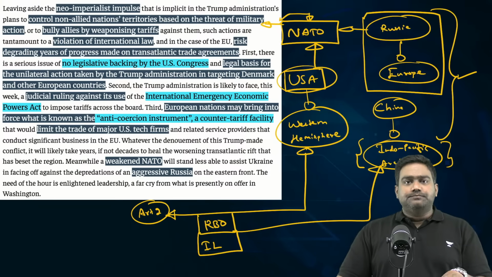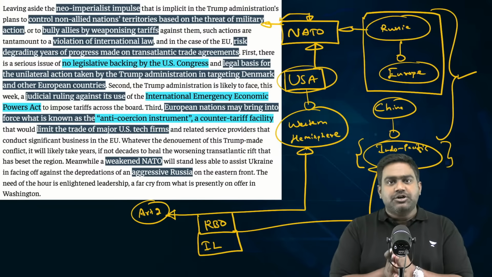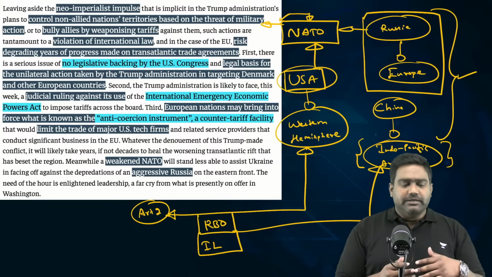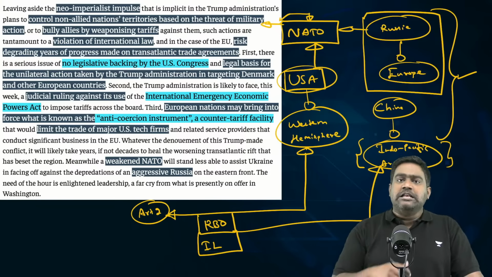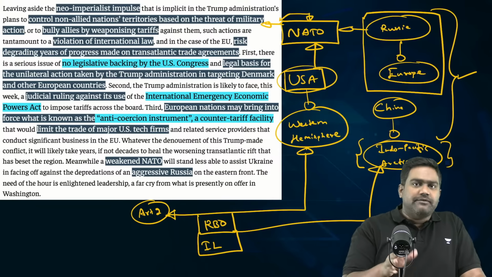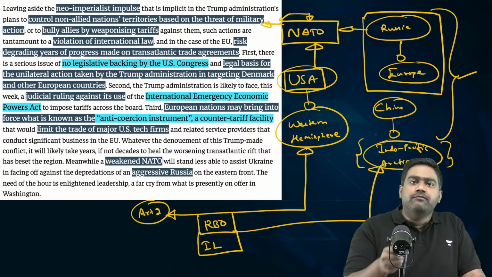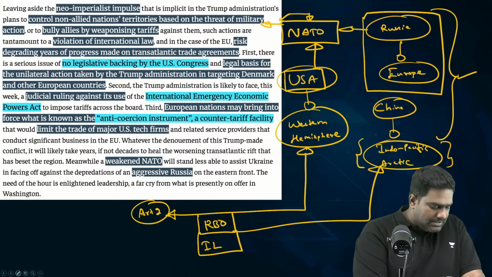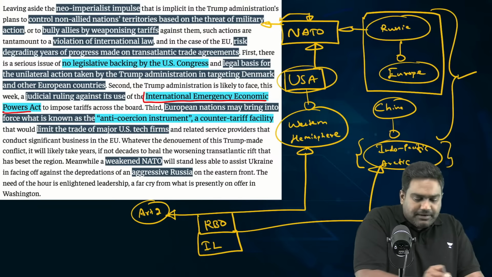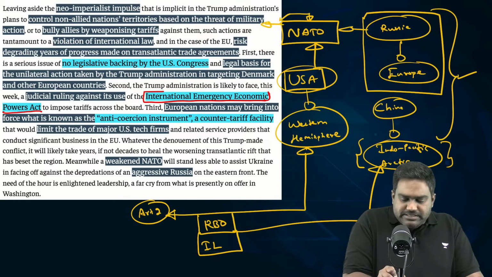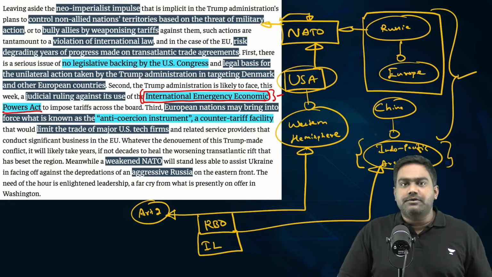Now, if you look at the legality of these actions, even within the US, there is no basis for these actions of the US government. These are not approved by the US Congress, especially the tariffs which are being levied, including the tariffs against India. They have no legal basis. They're not approved by the US Congress. The US president is invoking his emergency powers under the International Emergency Economic Powers Act and using this extraordinary discretionary power to levy these tariffs against targeted countries.